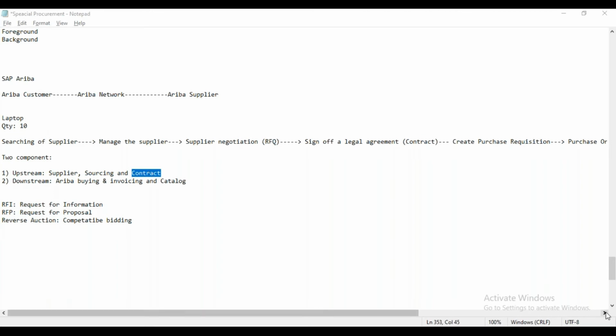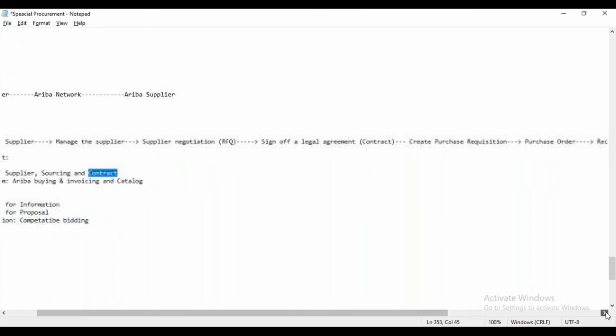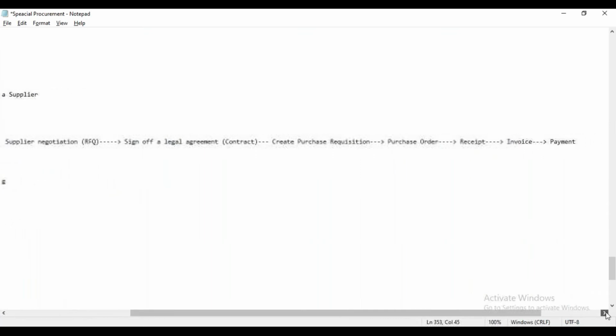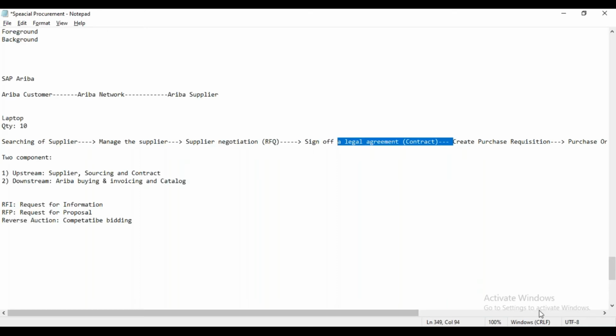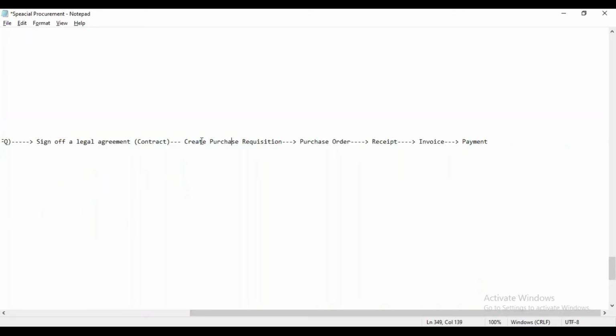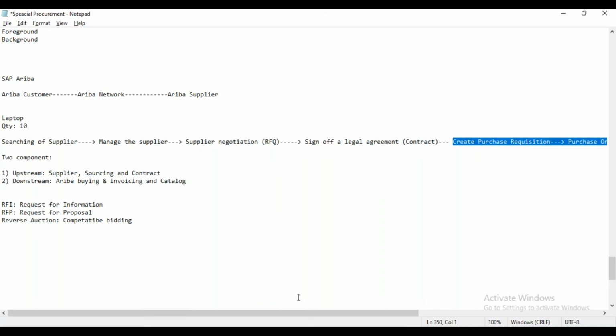Now if you move to the next process, that is basically your complete P2P activity. Complete P2P activity in the sense that we have to create the purchase requisition, and we have to end with the payment part. So for the complete P2P activity, Ariba has given the solutions, that is Ariba buying and invoicing. With the help of the buying and invoicing solutions, we can perform this P2P activity. That means we can create the purchase requisition and we can end up with the payment part.